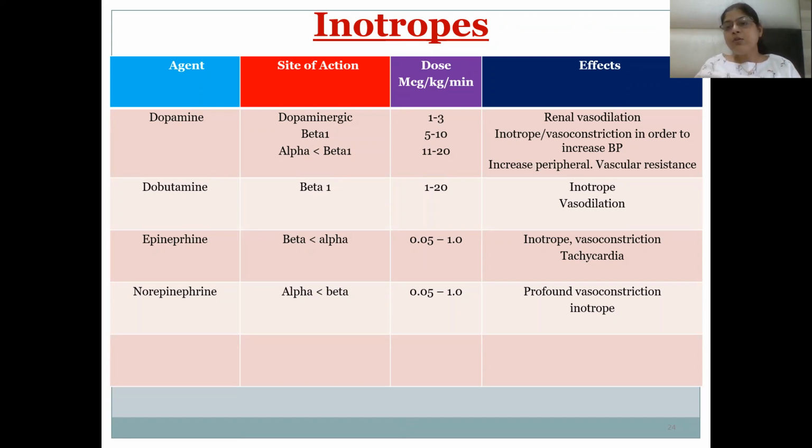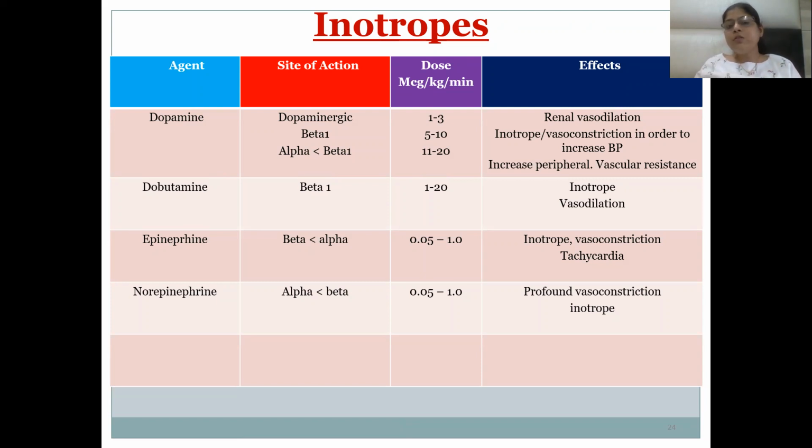So there will be diuresis, natriuresis, leading to increased renal blood perfusion, vasodilation will be there. Beta-1 will lead to an increase in the cardiac output, leading to a decrease in the cardiogenic shock.